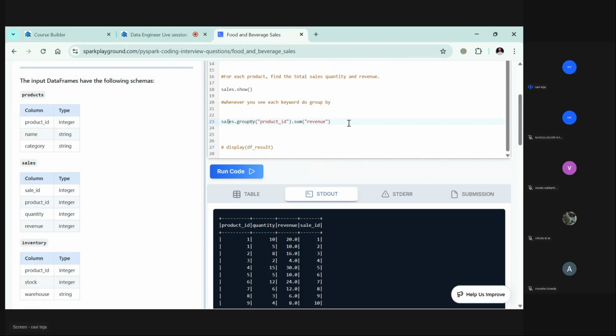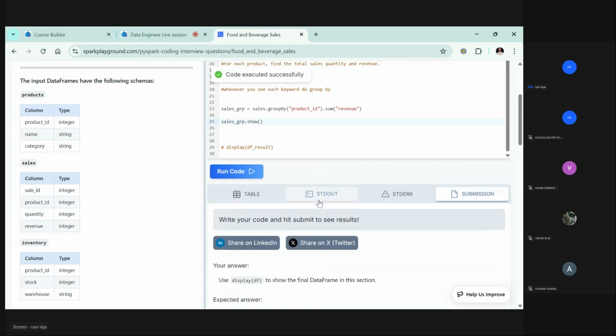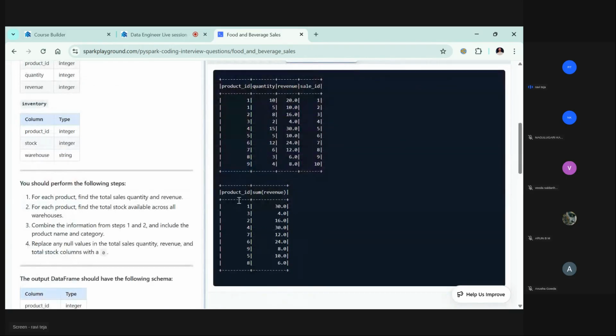Let's do sales underscore grp. I'm just grouping it, so that's why I named it sales group. Let's take this and try to print this with dot show. See, for product 1, the revenue is 30, product 3, revenue is 16, like that. For every product, you are able to see the total revenue.